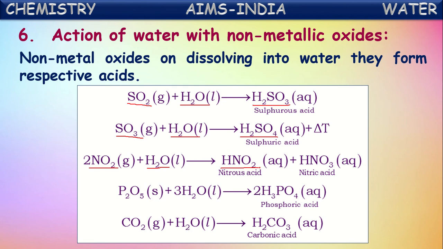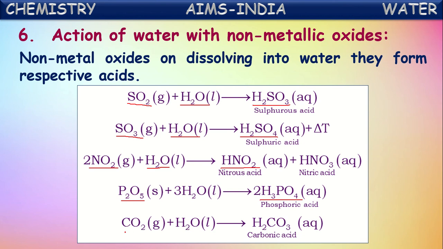See another non-metal oxide, phosphorus pentoxide. This is P2O5. It is called phosphorus pentoxide. This on dissolving into water forms a respective acid called phosphoric acid, H3PO4.